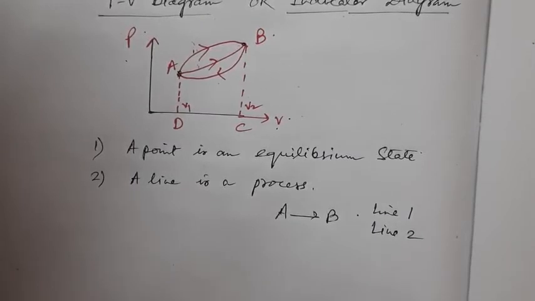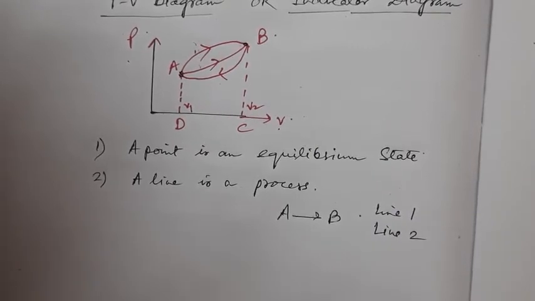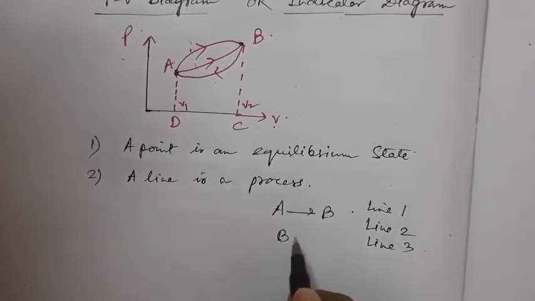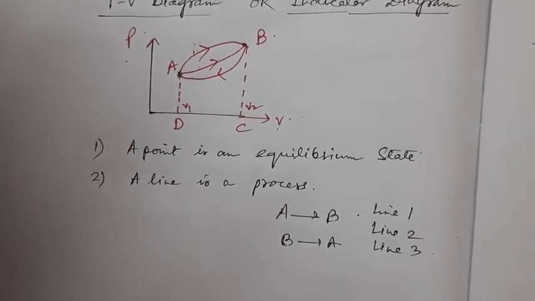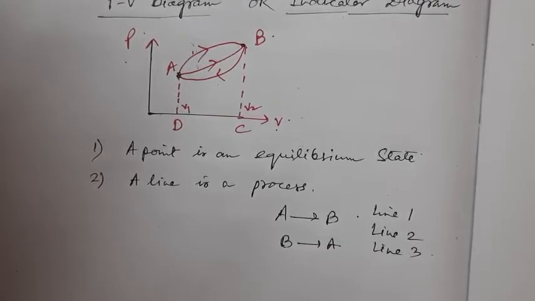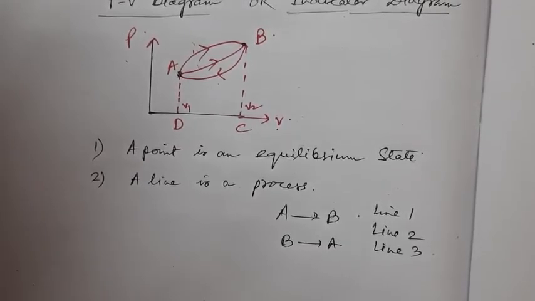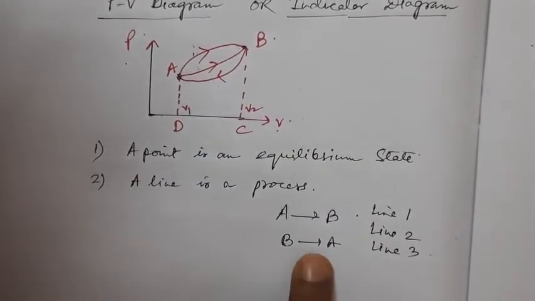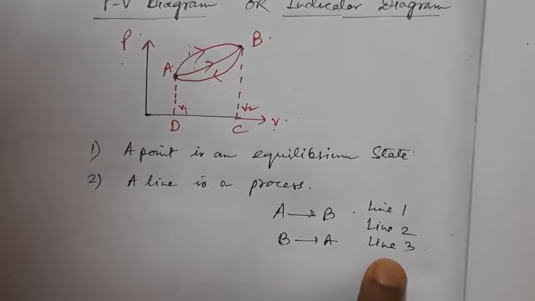The same two points may be joined by different lines. This means that different processes can be performed between the same two states. What does line 3 mean? A process that is from B to A. You have to take into consideration the direction of the arrows. As the direction of arrows is from B to A along this third line, we have written B to A along line number 3.